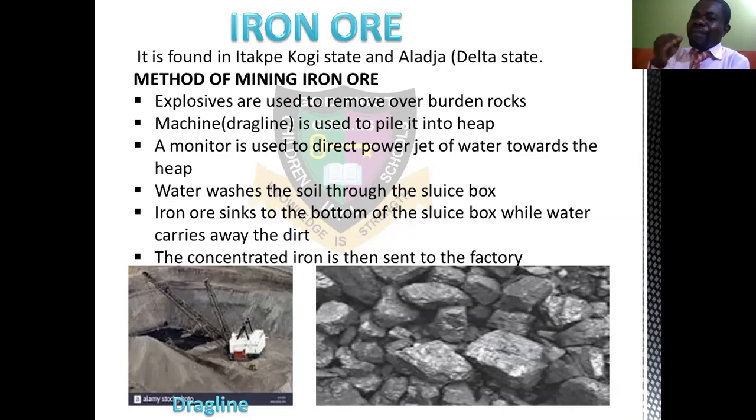Then you have a monitor ejector that is used to put water to wash or mix up what you have there. The water washes the soil through a slide board in that particular machine. Then the iron ore sinks to the bottom, what you are looking for. Now it is a mixture of the mineral and water. The iron ore sinks to the bottom.